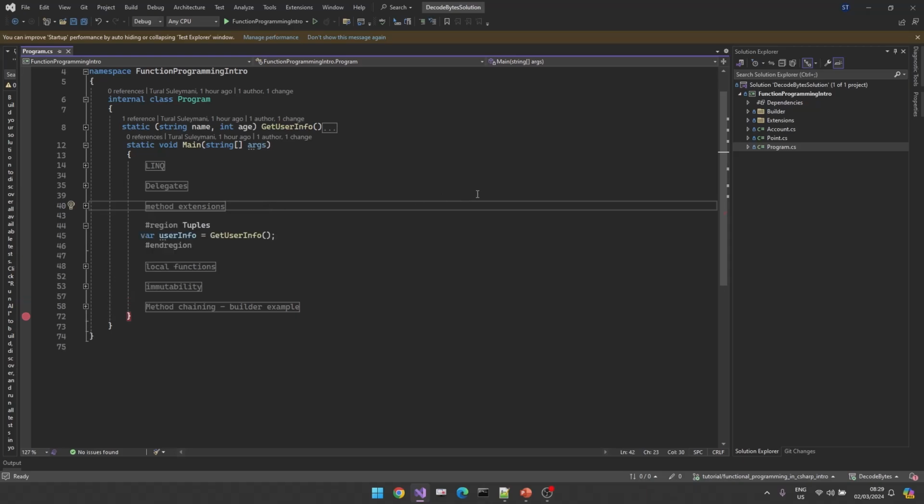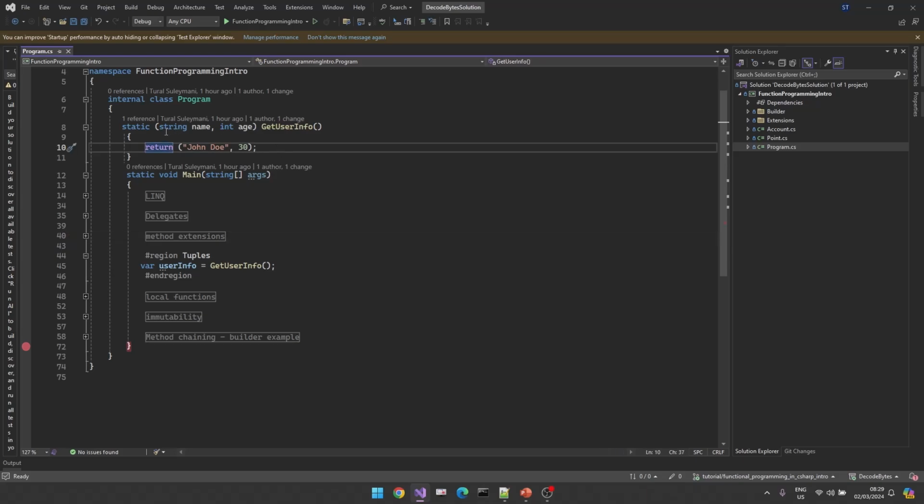Next here we have tuples. Tuples are also really important when it comes to building data structures that are easy to use. If you don't want to build a separate class, a separate data structure, but want to interact easily with your application, you are able to use tuples. Right now I have a GetUserInfo method here. You see this user info returns two pieces of information. In a classical way, we would build a special class here that consists of name and age properties and return this information. But right now I don't need